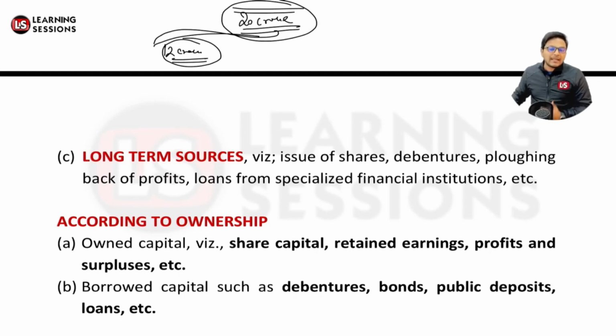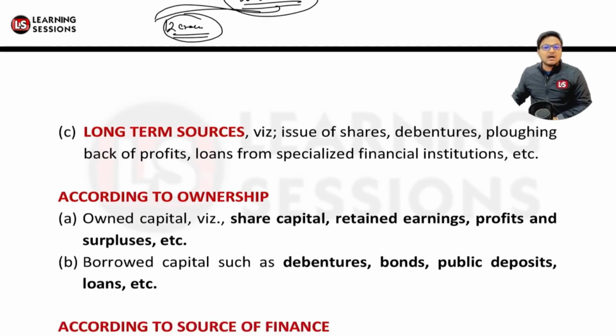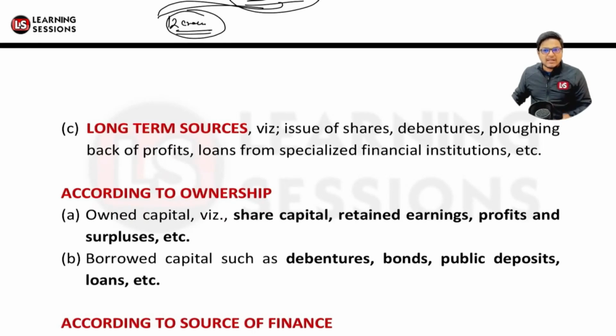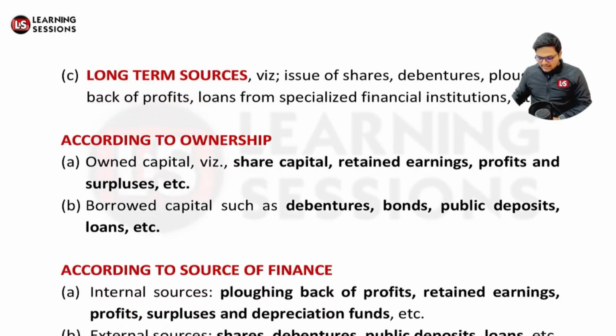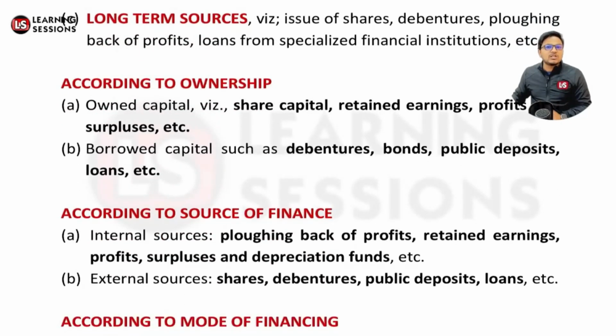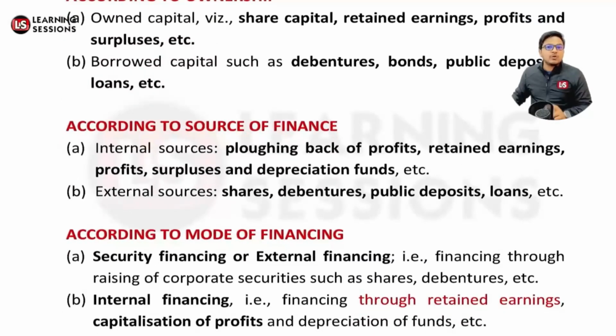And it could be borrowed capital, like you have borrowed by means of loans, debentures, bonds, commercial papers, etc. That's related to the ownership factor. And other than that, it's related to sources of finance. Now sources of finance could be internal sources or external sources. Internal sources are when we have retained earnings, when we have plowed back the profits, or depreciation funds, because depreciation is what? Depreciation is a non-cash expense. Nothing goes outside. It's retained with you, so you can use it; that's a particular source of fund for you.